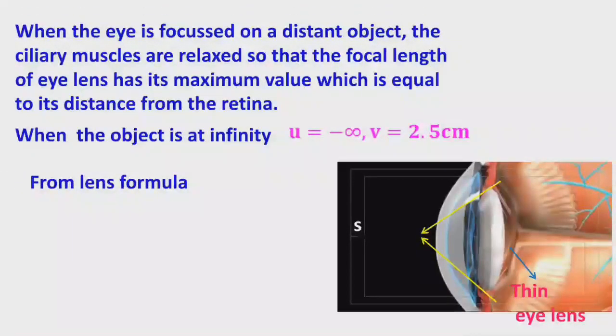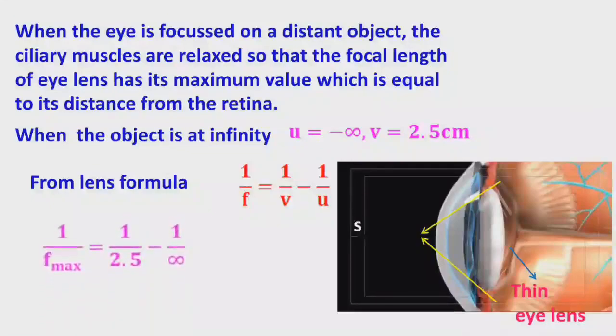From the lens formula, which you already know, 1 by f is equal to 1 by v minus 1 by u. Here we will get the maximum focal length, that's why we are writing 1 by f maximum. The 1 by v value is 2.5 centimeters and the u value is negative. For a convex lens u is negative, and here u is infinity. The object is placed at infinity distance.